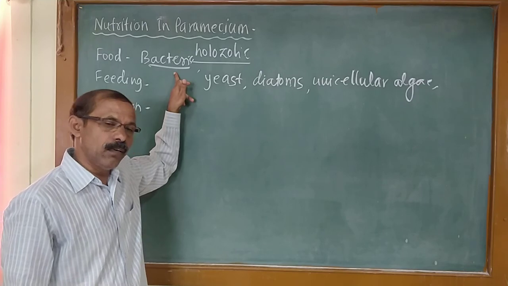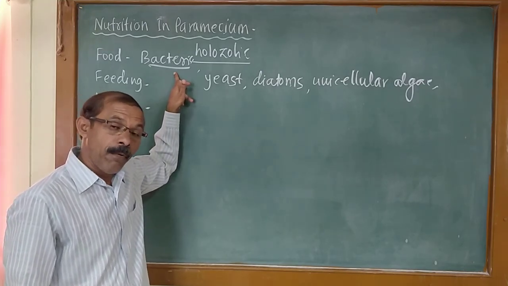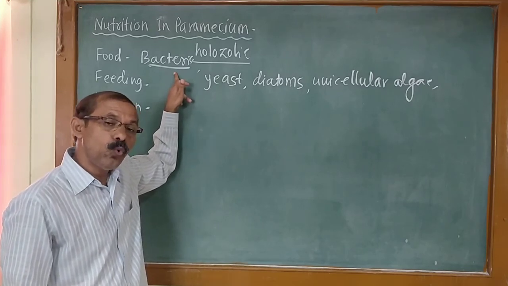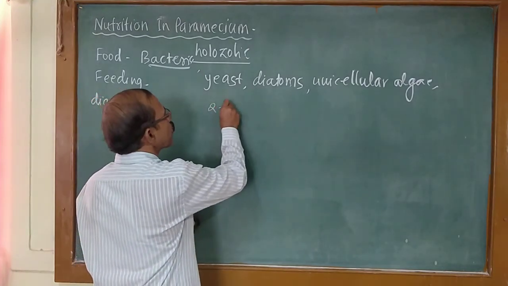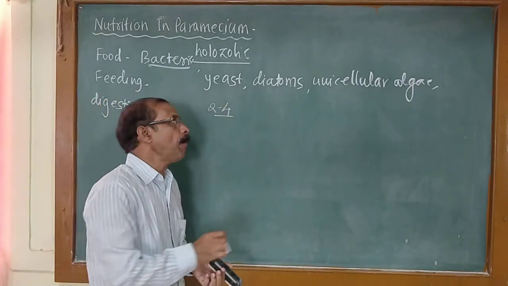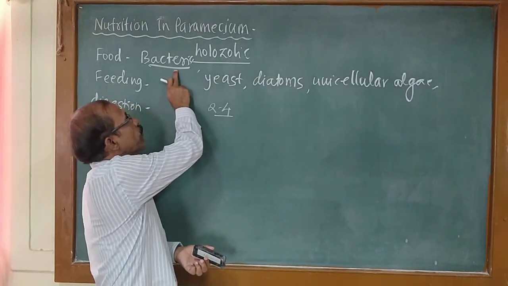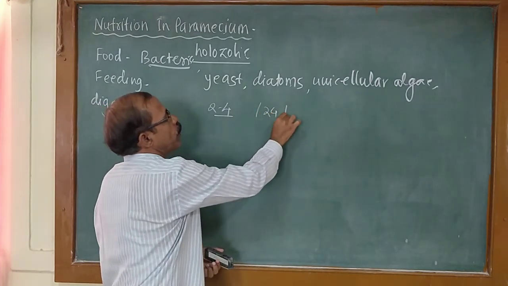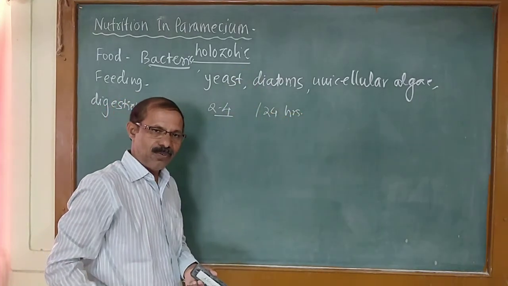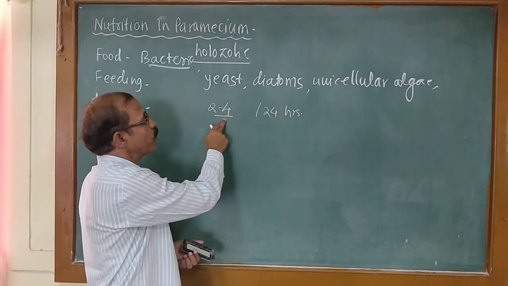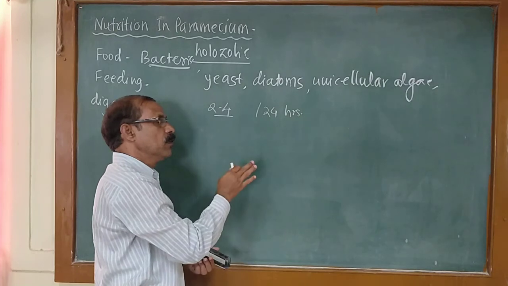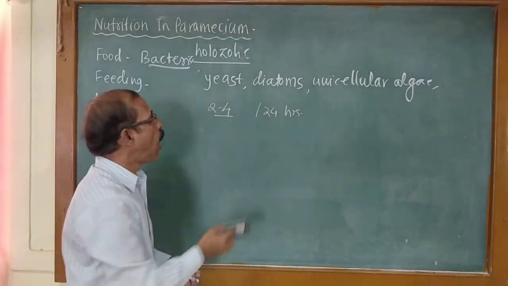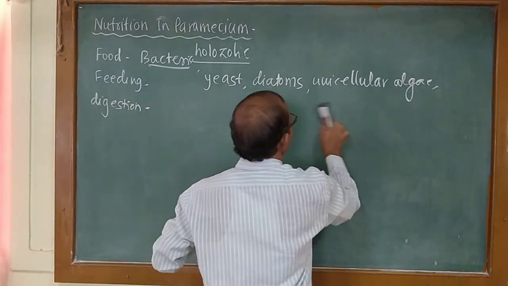When abundant food particles are available in the surrounding water, paramecium can devour near about 2 to 4 million bacilli bacteria within a period of 24 hours. So it is a voracious feeder. 2 to 4 billion bacteria can be devoured by a single paramecium within a span of 24 hours. So this is the food of paramecium.